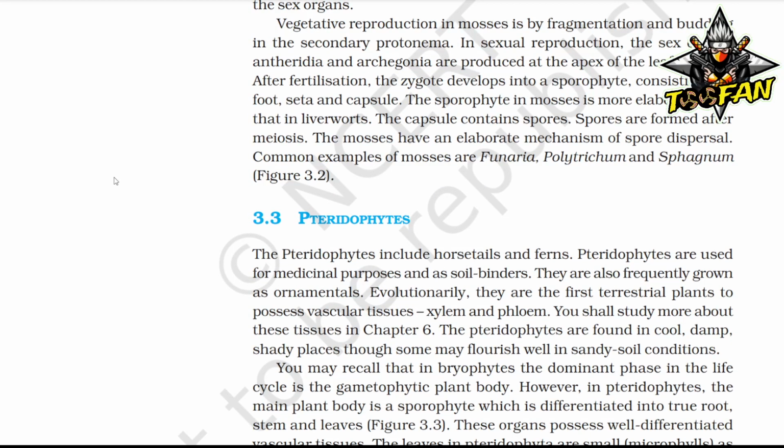So now pteridophytes. The pteridophytes include horsetails and ferns. Pteridophytes are used for medicinal purposes and as soil binders. They are also frequently used as ornamentals. Evolutionarily, they are the first terrestrial plants to possess vascular tissue, xylem and phloem. You shall study more about this tissue in chapter 6. The pteridophytes are found in cool, damp, shady places. Some may flourish well in sandy soil conditions.